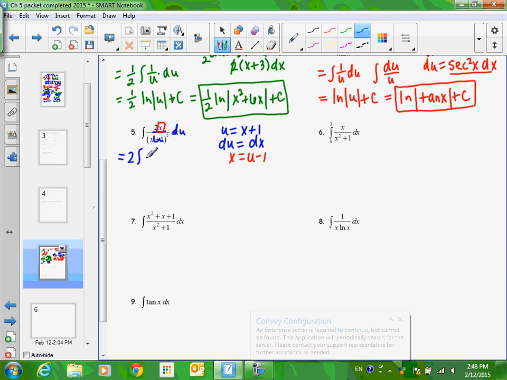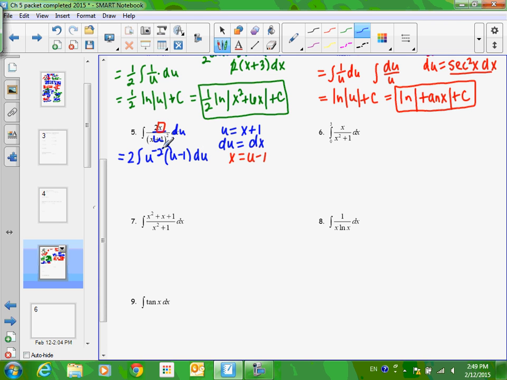This isn't our first Toko problem, so I'm not going to write it down twice. I'm going to go straight to what we need to do. What's the power on u? It is squared, but it's in the denominator, so negative 2. And then the u minus 1 gets multiplied to it. So you might be thinking, this doesn't look anything like today's stuff. That's okay, it will in a minute.